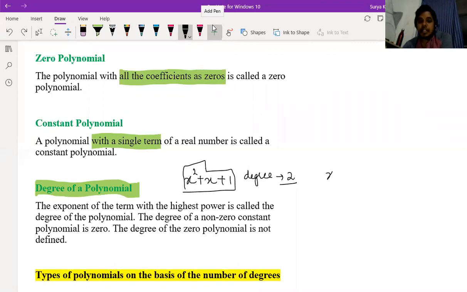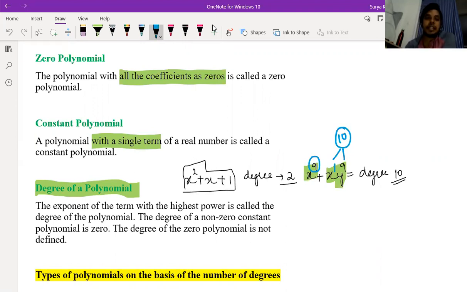If I ask you what is the degree of x plus x to the power 9 y, what is the degree of this polynomial, children? Sir, 9. Here degree of the polynomial is 10. Why 10, sir? Because this is the first term and this is the second term. In the second term, the total power you should add: 1 plus 9, that is 10. Which is greater, 9 or 10? 10, sir. So in this case, degree is 10.